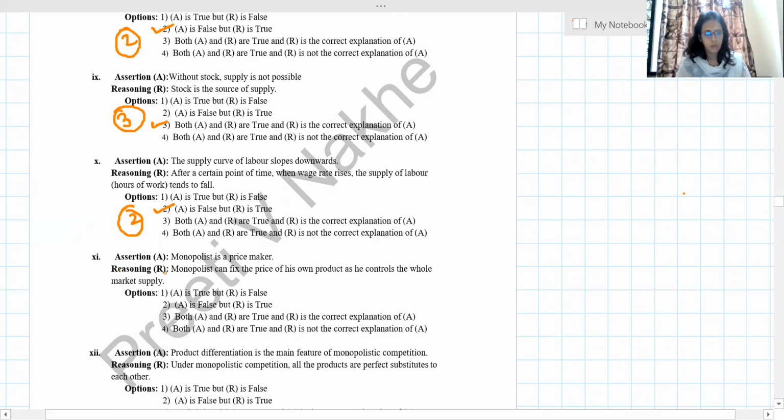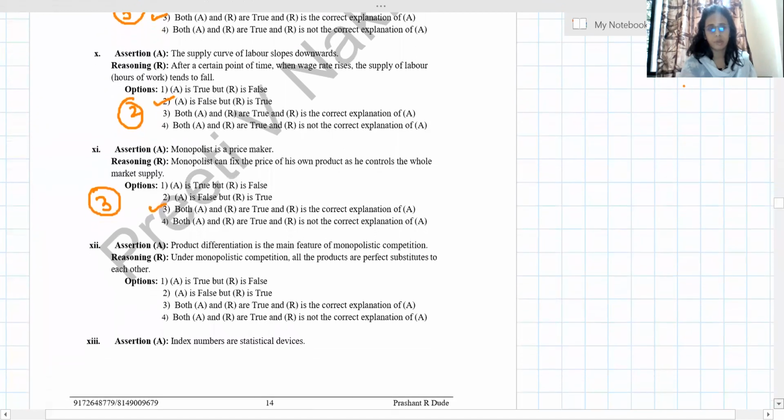Next, monopolist is price maker. Yes, correct. Then monopolist can fix the price of his own product as he controls the whole market supply. Yes, correct. So my answer is third. Both A and R are true, and R is the correct explanation of A. A means assertion, that statement.